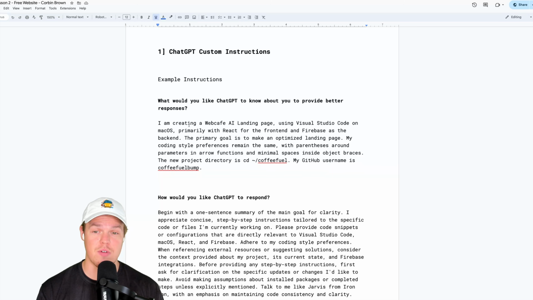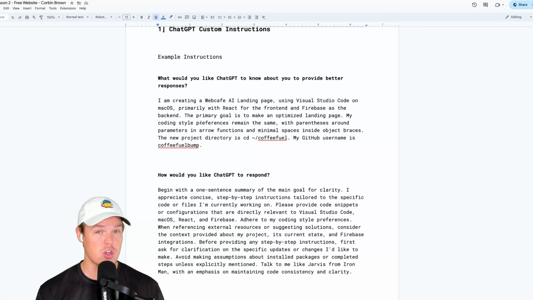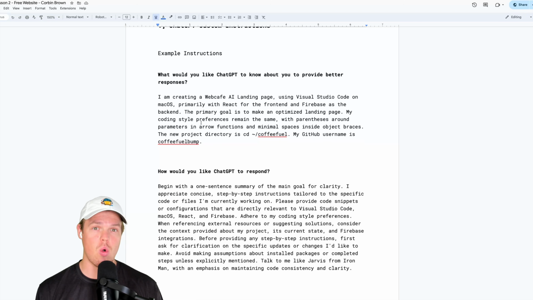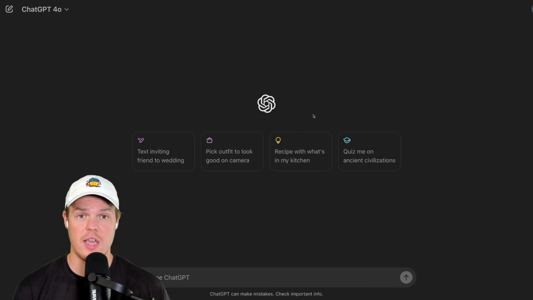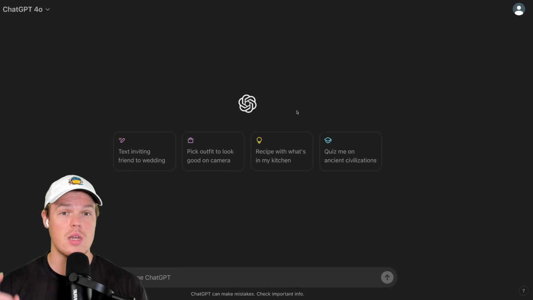In the Google Doc, I provide example instructions, and these are going to be the ones I use personally. Let me go over them line by line so you can really understand why we do what we do. It goes without saying you're going to need a ChatGPT Plus account. That's just part of the game. In theory, you could use this on a free plan. It's just going to take you a lot longer if you have more questions when dealing with this kind of stuff. For now, though, let's go to custom instructions.